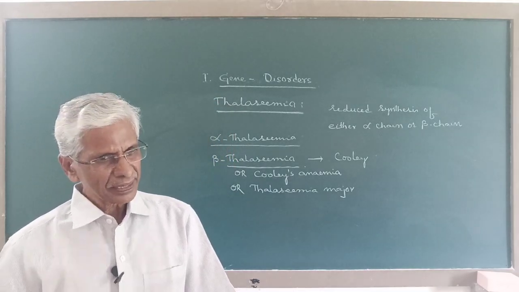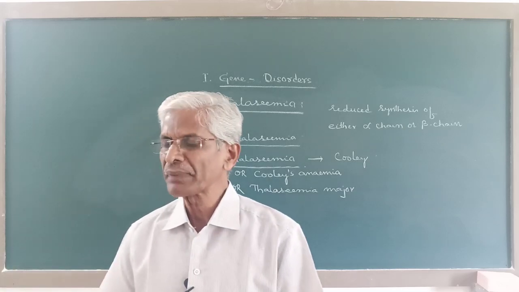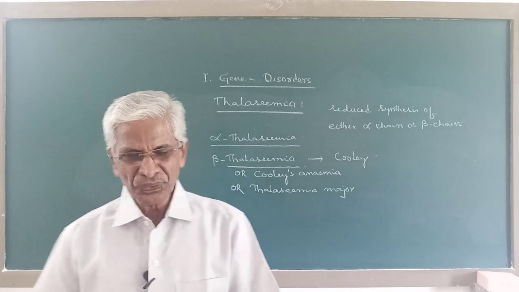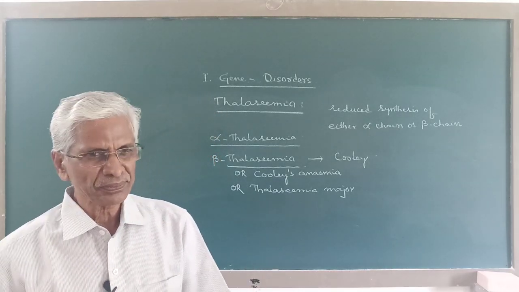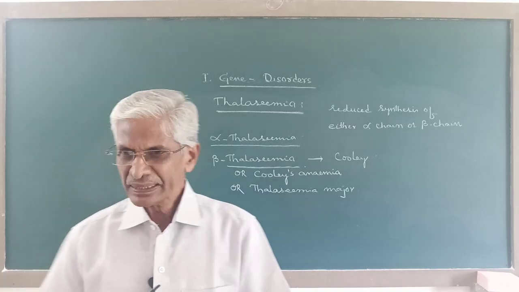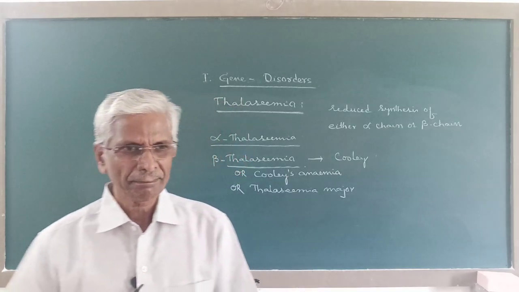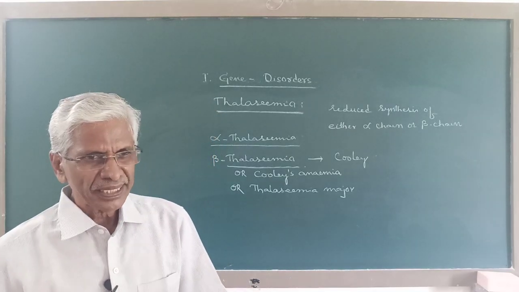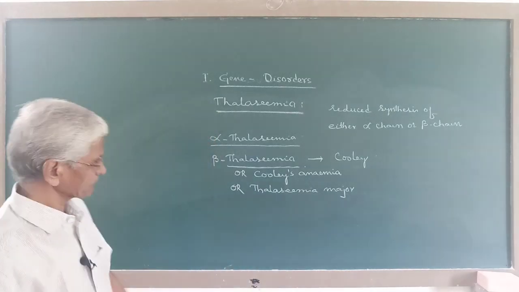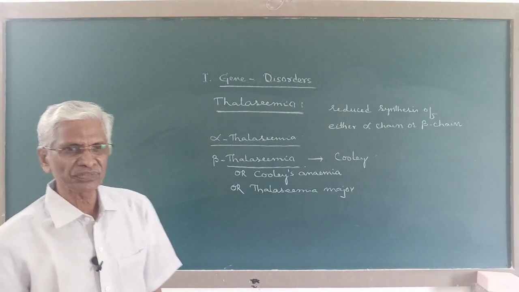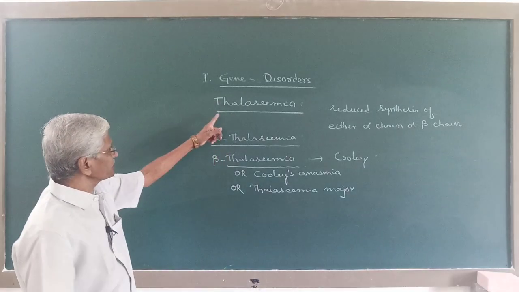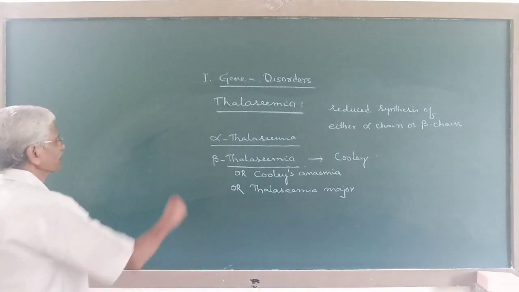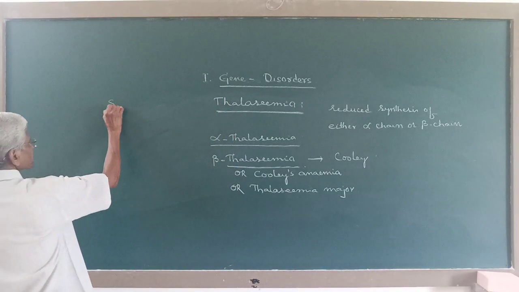the red blood corpuscles which are produced in the bone marrow, the premature red blood corpuscles produced in the bone marrow, they get damaged. And as a result of destruction of a large number of the premature red blood corpuscles in the bone marrow, the individual will suffer with anemia. And this severe form of anemia is called thalassemia.